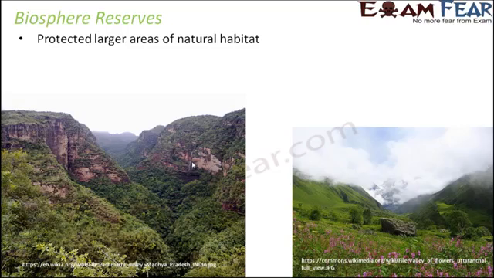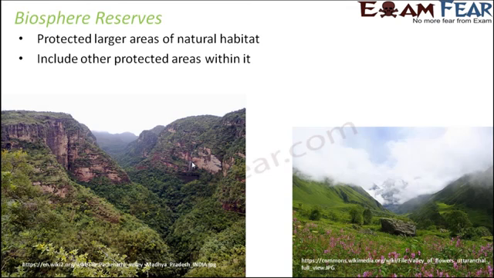Now these are so big that they may include one or even more national parks and sanctuaries, and they provide protection to plants, wildlife, and also to human communities. Like you would have often seen that there are many tribal people who live within forest areas. So forest areas in the sense in a kind of biosphere reserve. So here these human communities are also allowed to inhabit this region. So animals are protected and saved here. So they include other protected areas within it. Other protected areas could be national parks or sanctuaries.